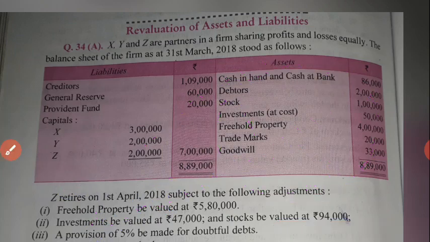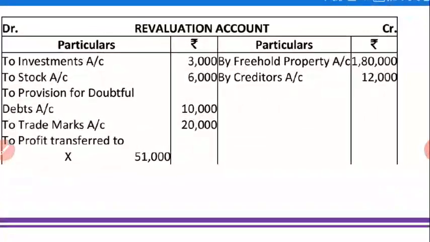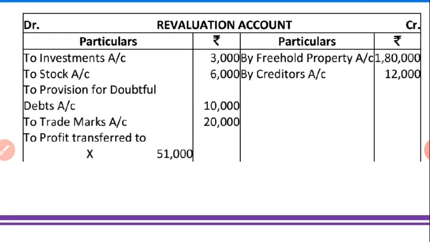So come to the point. First of all we will prepare the revaluation account. I am showing you the revaluation account first. This is my revaluation account, and as I already discussed in the explanation, the freehold property was increasing, so it is recorded on the credit side: from 4 lakh it goes to 580, so 180 is recorded on the credit side.